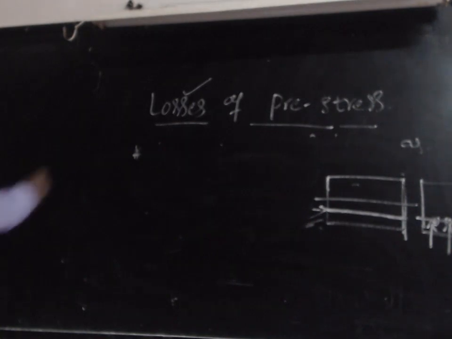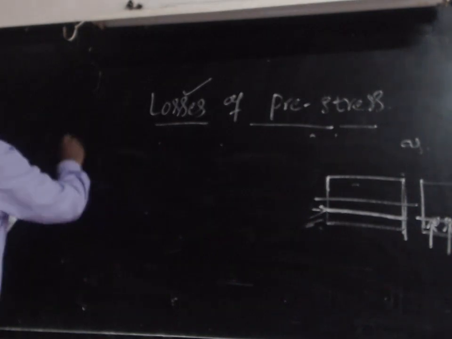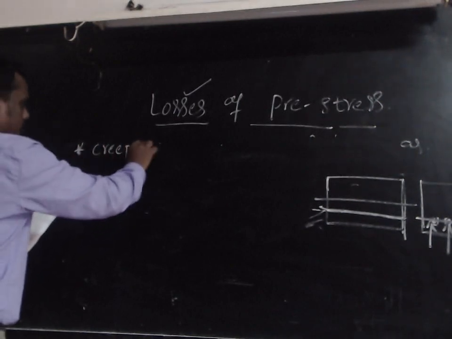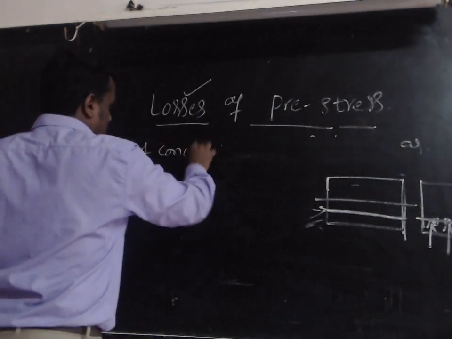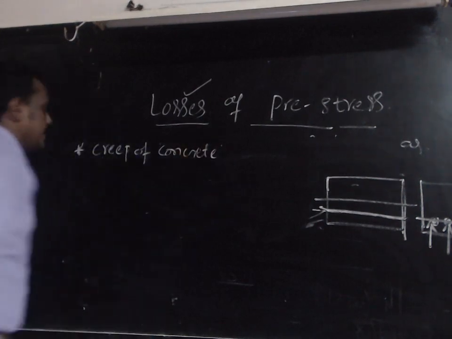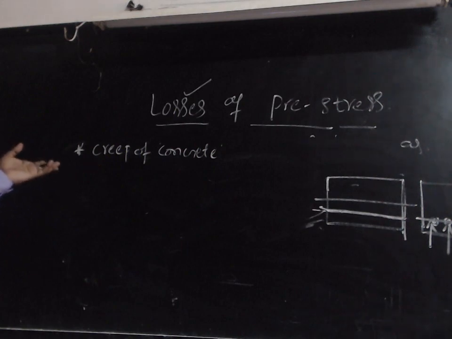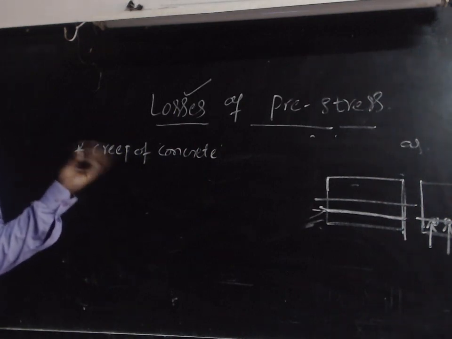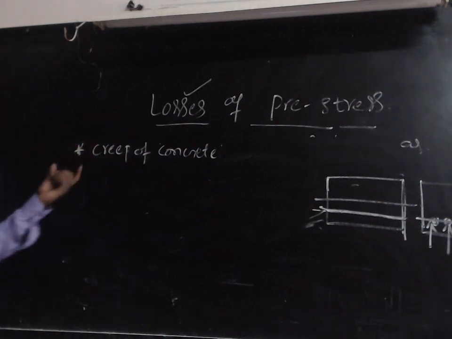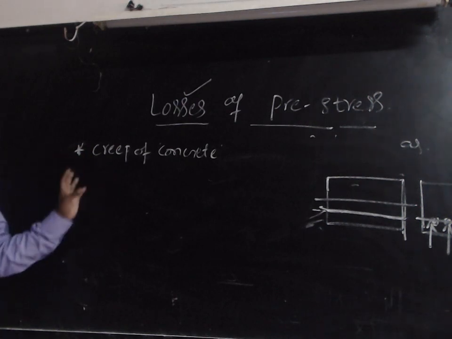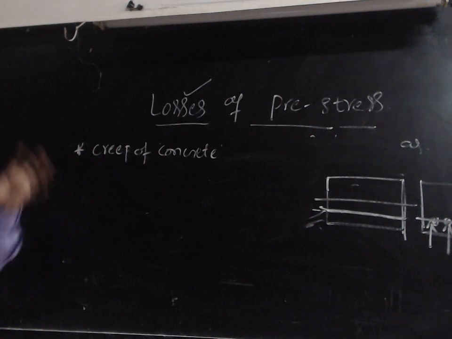So next, second one is that is creep of concrete. So already we know the creep, because in the fourth semester you already studied in the concrete technology subject, the creep of concrete. So the creep means it is a permanent deformation in the concrete. The deformation in the concrete which takes place permanently, that indicates a creep.